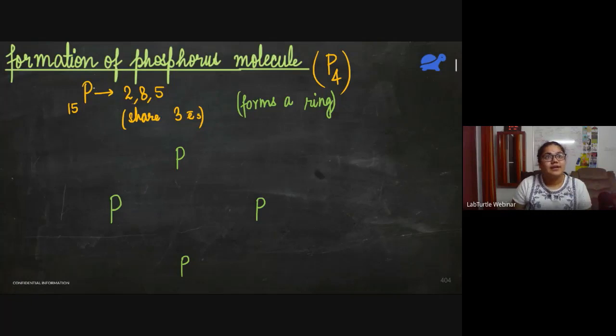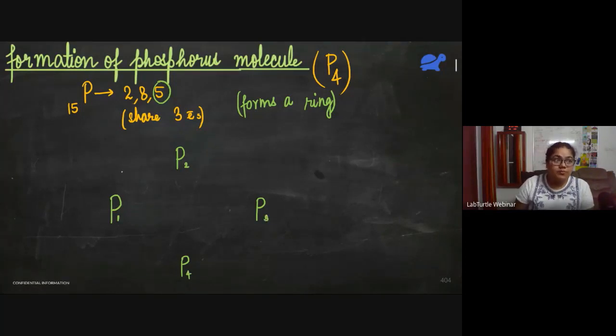Each phosphorus atom has 5 valence shell electrons. And we know that it will share 3 of its electrons. So let me number them so that it's easy for you to know where to look. This is 1, this is 2, this is 3, this is 4.